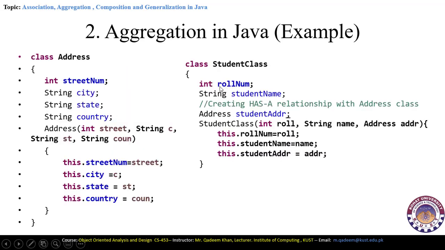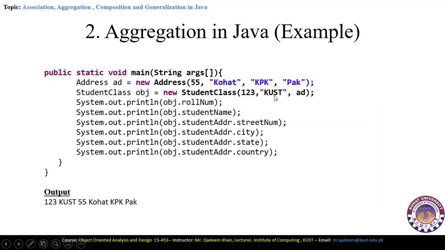You can see here, first is the roll number, an integer, and next one is a string, the student's name. So here we have passed these parameters. And address is the object we have passed inside the constructor of the Students class. By this way we have associated one class with the aggregate class, and the aggregate class here is another class. Then we are calling different parameters through the object obj, and first we have called obj.rollNumber.